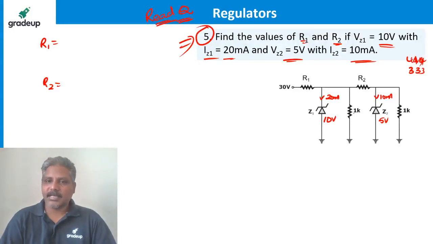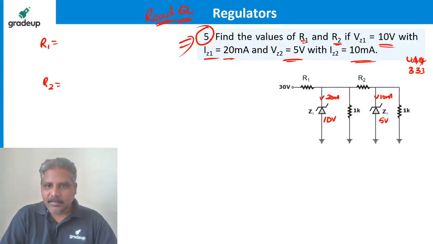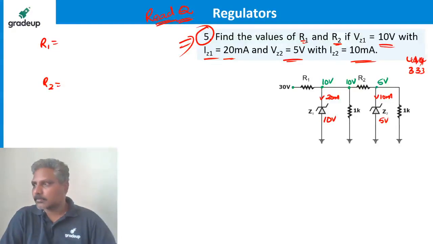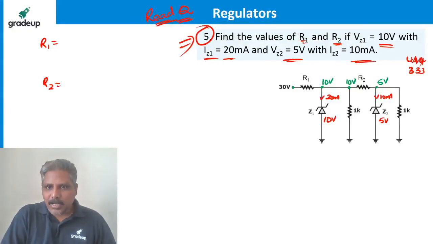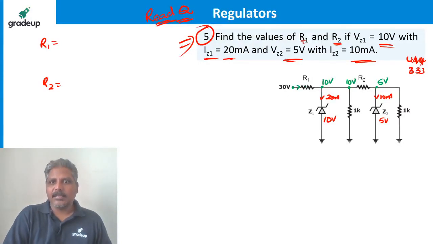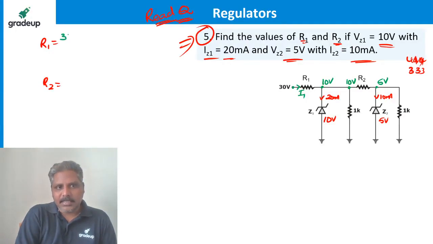Shall I do it? See, what is R1? It is this voltage minus this voltage. This voltage is 10 volts, and the other is 5 volts. If this is 10 volts, can I say this is also 10 volts? So the current through R1, let me call it I1, gives R1 as 30 minus 10 divided by I1.